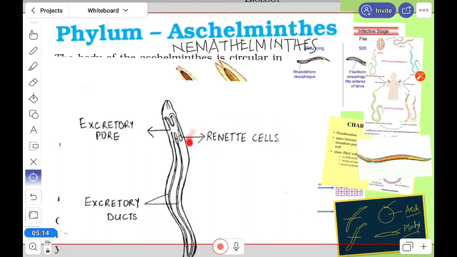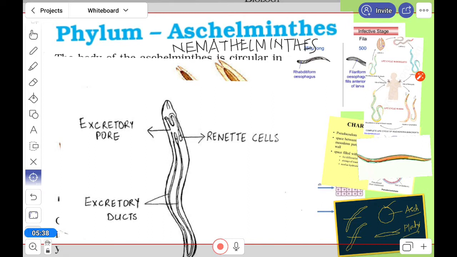Here one structure is there, which is called the renette cell, which is responsible for this function, and the excretory duct is also there. So a specialized organ is involved in excretion.